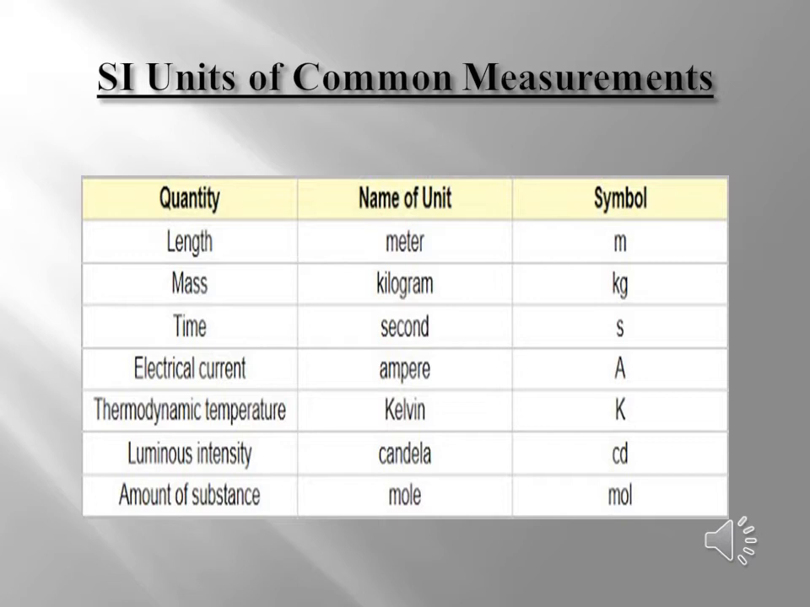For length, the unit is meter and the symbol is m. For mass, it is kilogram, the symbol is kg. For time, the SI unit is second and the symbol is s. For electric current, the SI unit is ampere and the symbol is A. For temperature, it is Kelvin, the symbol is K. For luminous intensity, it is candela, with small c and small d. And for amount of substance, it is mole, that is mol.